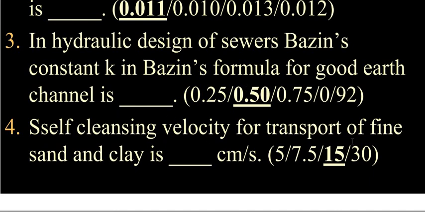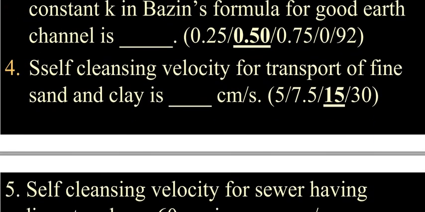Self-cleansing velocity for transport of fine sand and clay in centimeters per second is about 15. You have to maintain the units, as they are asking in centimeters per second.